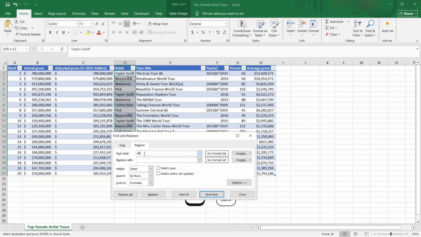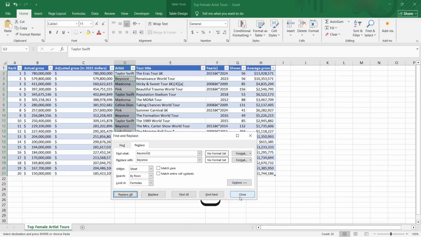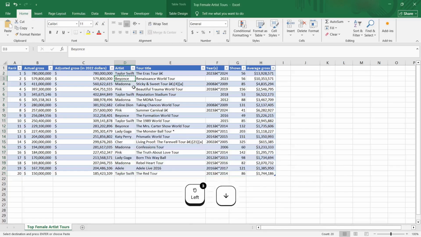Here we have the misspelled Beyonce, replace with Beyonce, and replace. We made 3 replacements. Close. Again, here we don't see any special characters, so that should be all right.